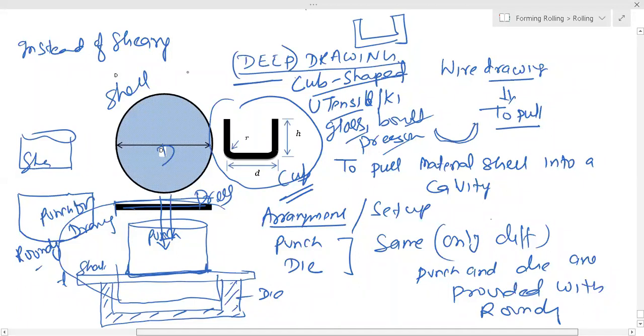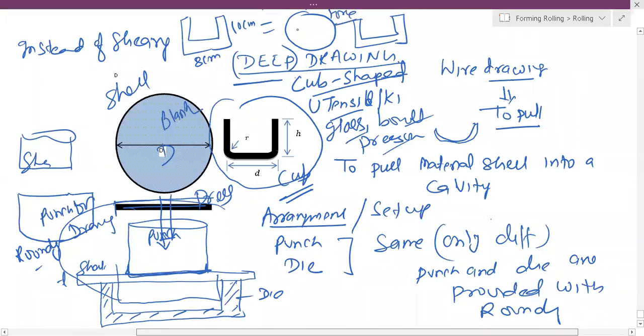So in this, what we have to understand from GATE point of view is, suppose we want to make a cup of 10 centimeter height and 8 centimeter diameter, what will be the sheet blank size, and how much force is to be applied?